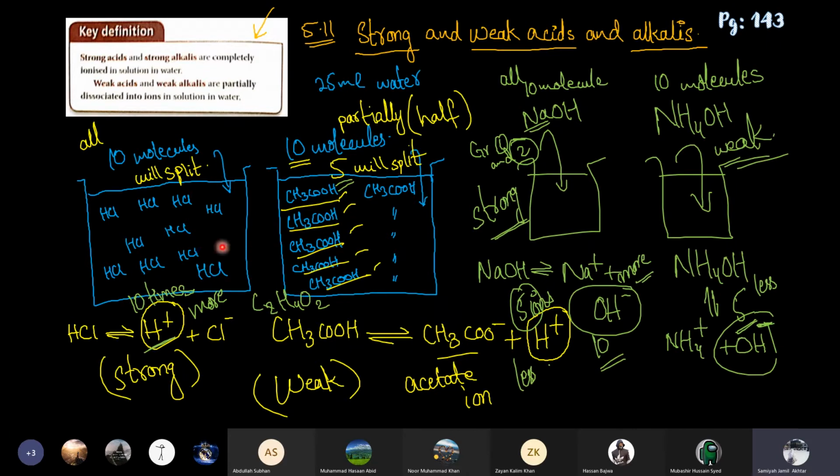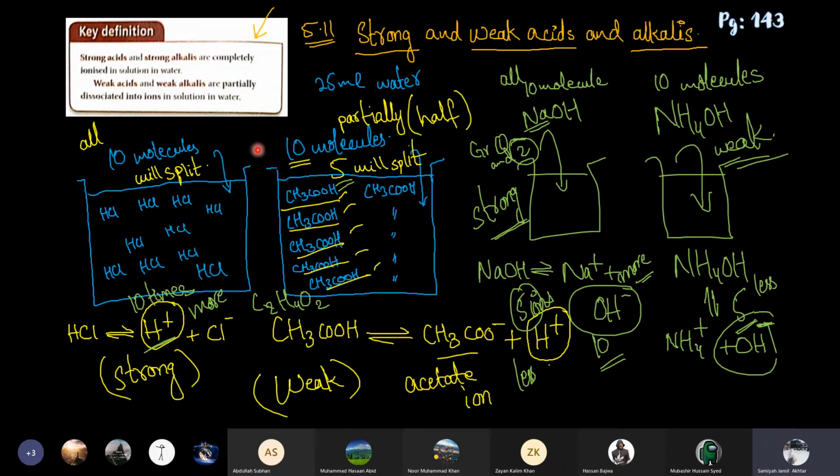To explain this difference, I took the example of two containers. Just leave the green part, the green explanation, which is for the alkalis. Look at the blue and yellow explanation, which is for the acids. There are two containers of equal size, and in both of them I took an equal quantity of water, like 25 ml, for example.